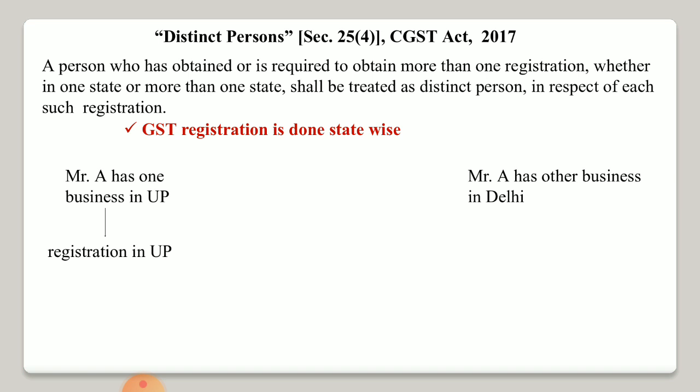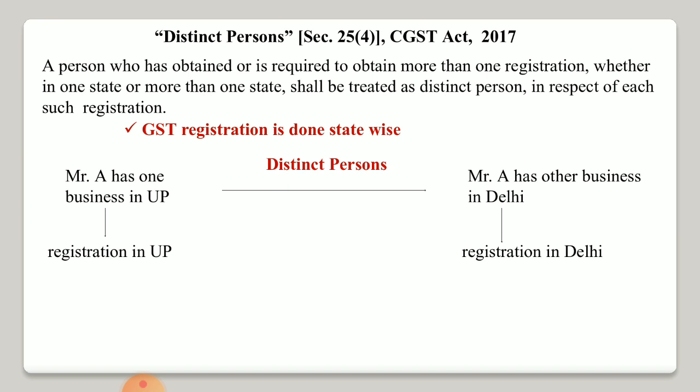In this case, Mr. A will have to obtain a separate registration for UP, because the UP government will say you will have to get a separate registration for our government. In the same way, the Delhi government will say that you will have to get a separate registration. So the moment we get separate registrations for UP and Delhi, we will be treated as a distinct person. However, the person is the same, but he has two businesses in two different states. Because there are two different registrations, he will be treated as a distinct person.